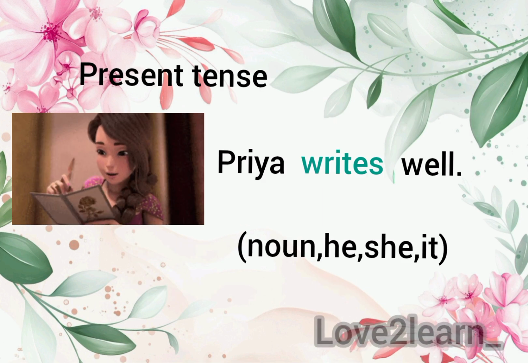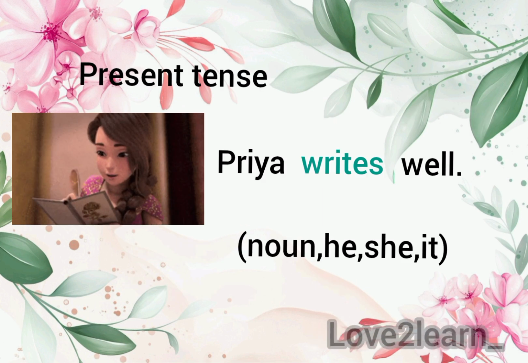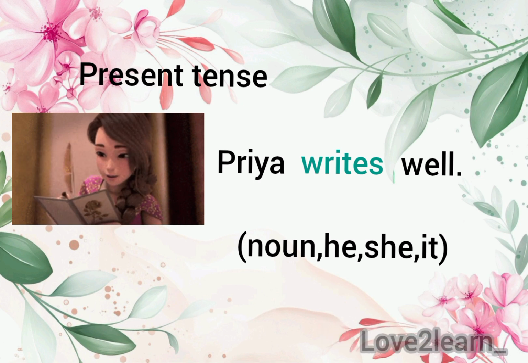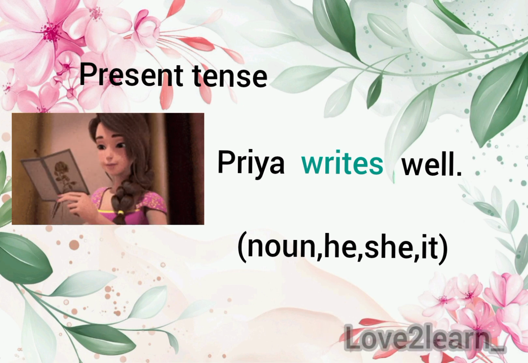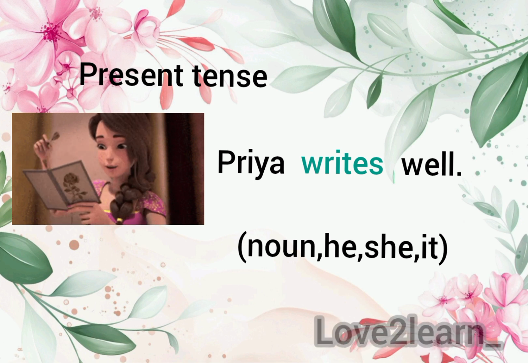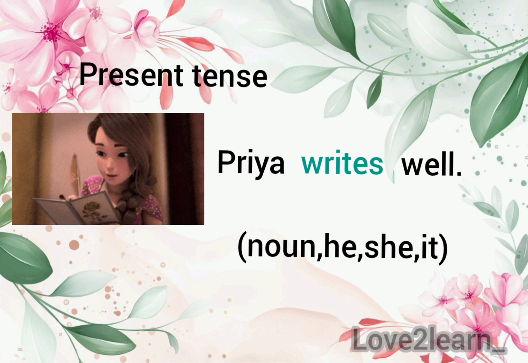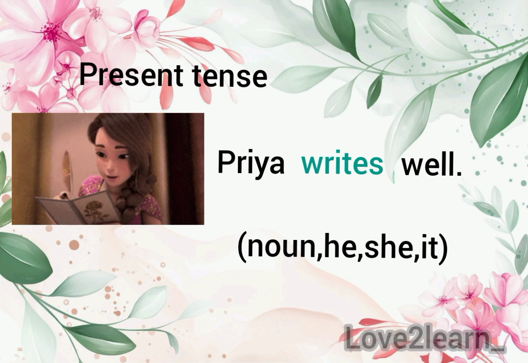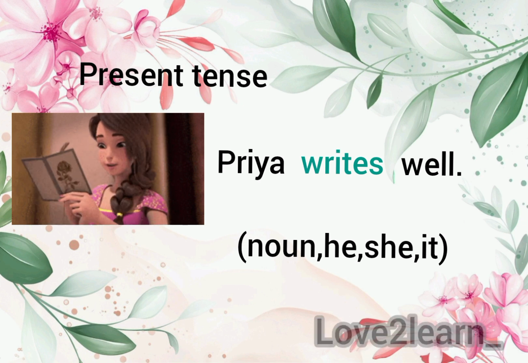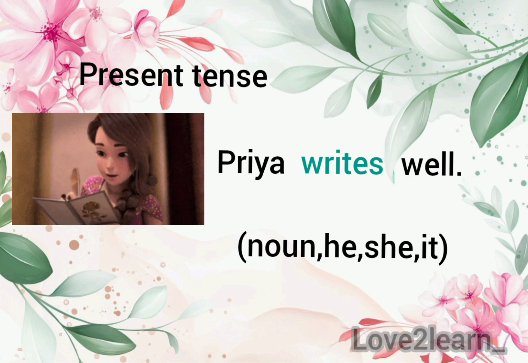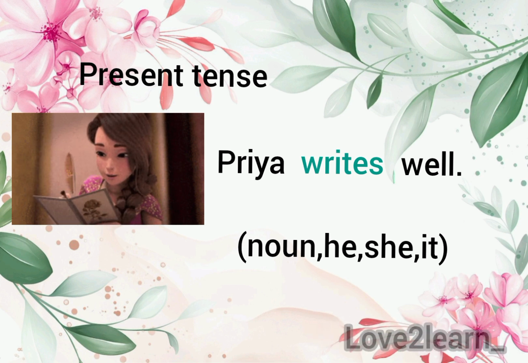Now see these example sentences of simple present tense. Priya writes well. Here, Priya is a noun. In a sentence, if you see a noun like the name of a person, place, animal, thing, and then third person singular like he, she, it, the verb should be singular. Here, Priya is a noun and the action verb should be singular. In this, writes is the action verb.